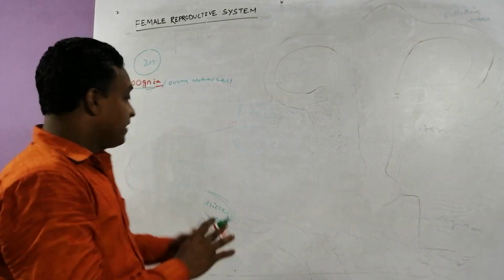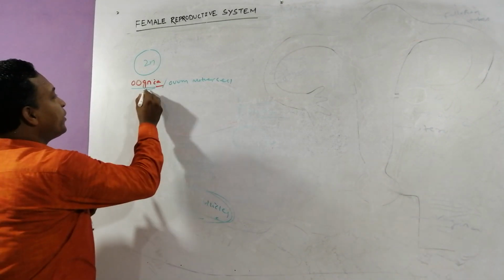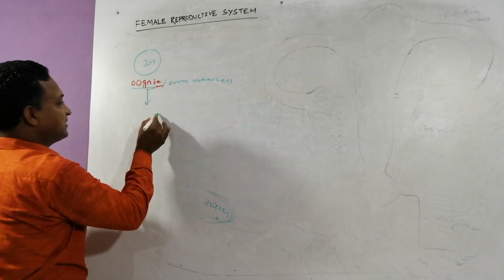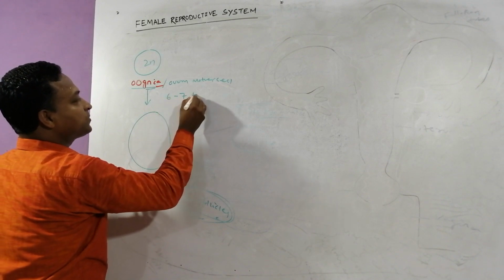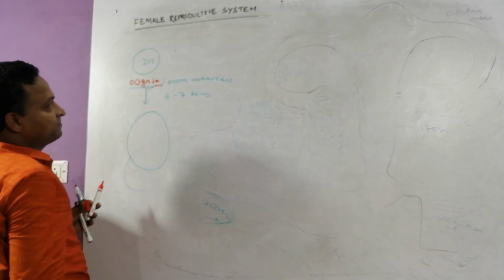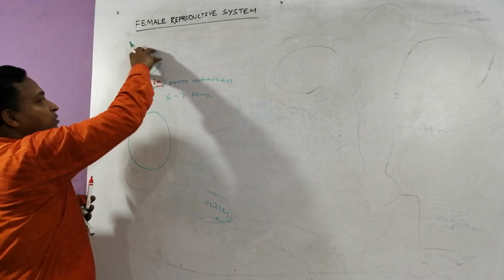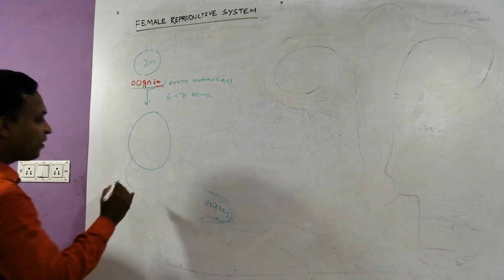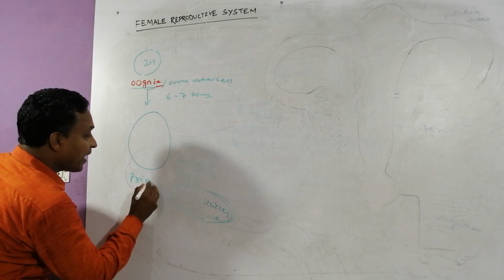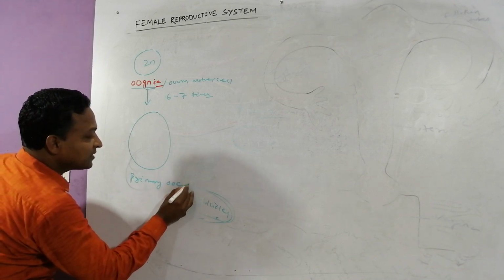Now this oogonia grows in size, nearly about 6 to 7 times, and we can call that primary oocyte.